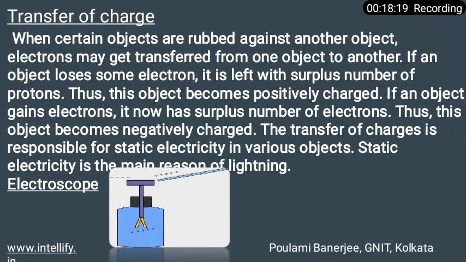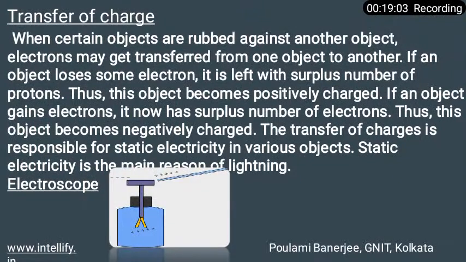So if we bring a charged object to the brass beads of the electroscope, the electric charge gets transferred to the gold leaves through the rod, and as a result the gold leaves move away from each other, because they become charged with the same charge, and similar charges repel each other. If similar kinds of charges come close together, they repel each other instead of attracting.